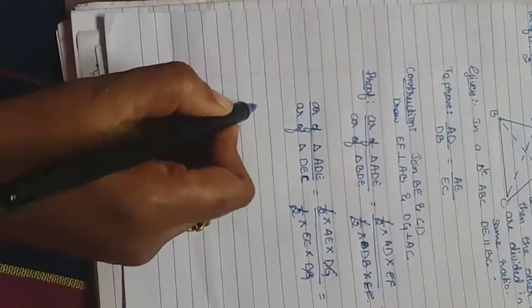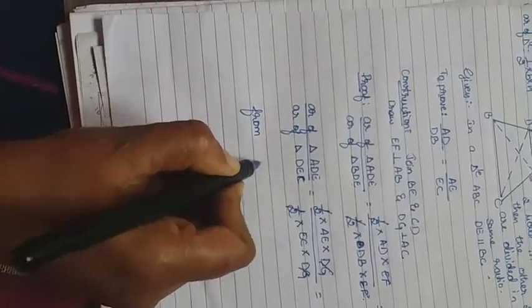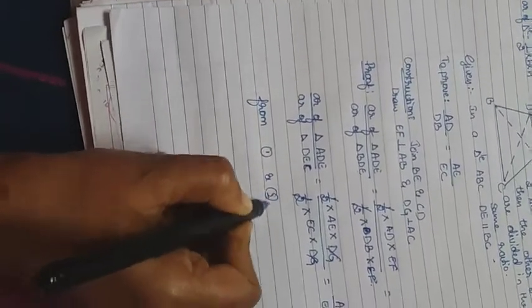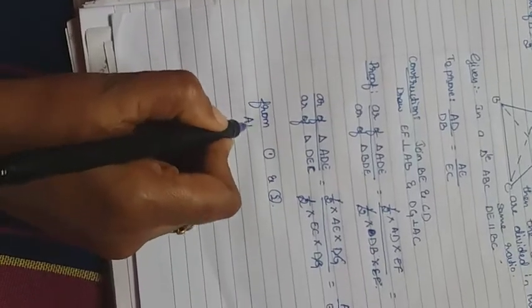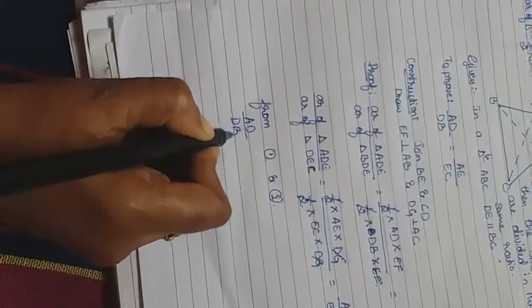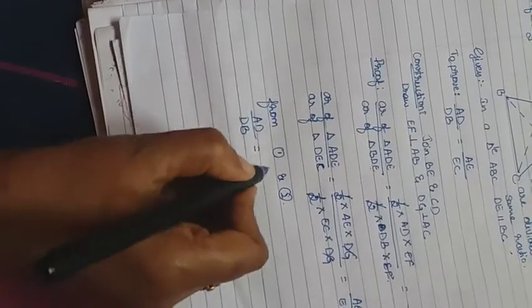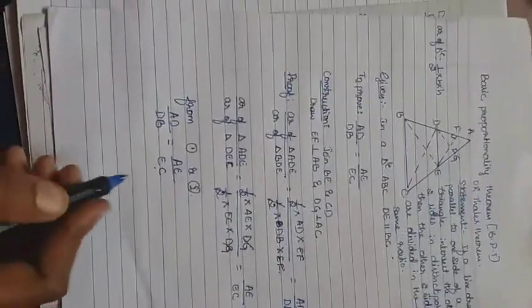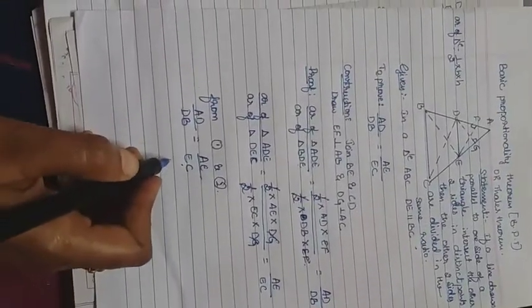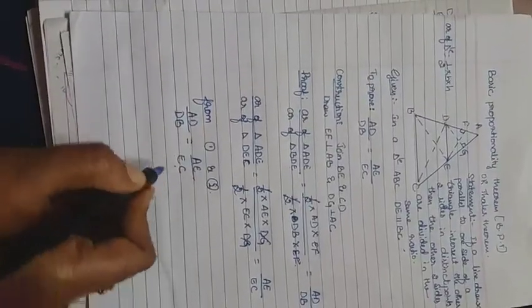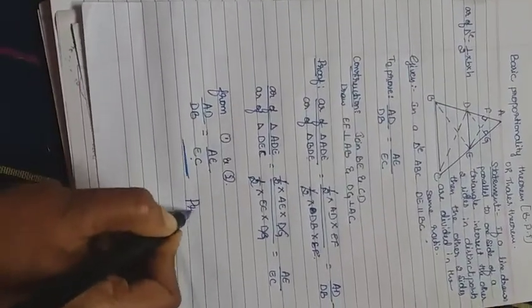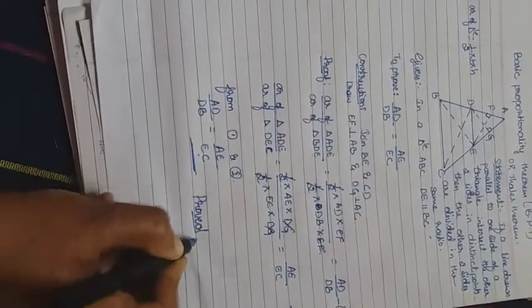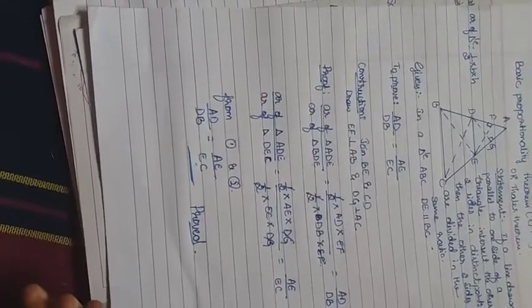Okay, similarly from 1 and 2 what we can write, AD divided by DB equal to AE divided by EC. So this is the theorem what we have proved. Now it is proved. Hope you will understand this theorem.